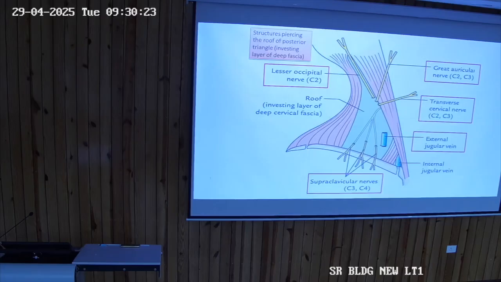The great auricular, it will supply where? Great auricular supplies around the pinna, the parotid gland. Then, a very important point, it supplies the angle of the mandible. Then transverse cervical, it goes straight, then it supplies the neck region till the sternum. Then we have the supraclavicular nerves.